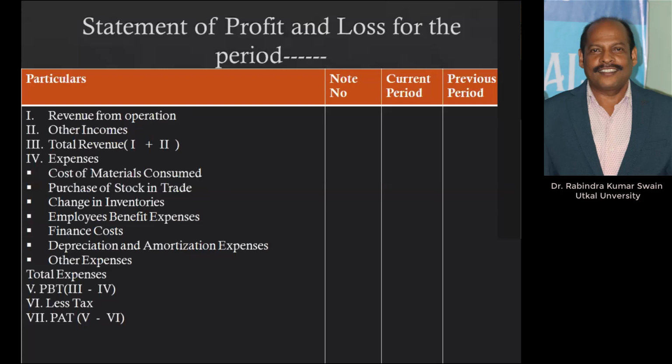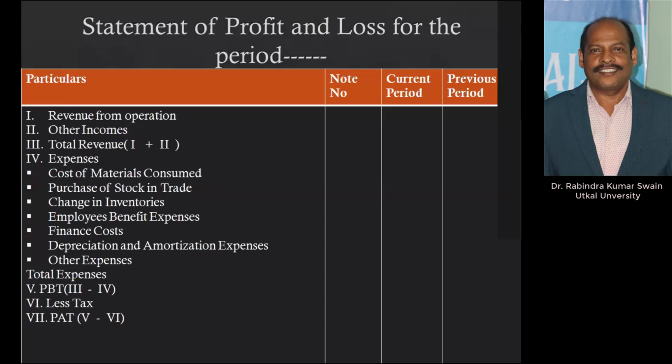Cost of goods sold is calculated in two ways, traditionally as well as according to the modern method of calculating from the PL statement. Again, I am repeating: cost of goods sold is cost of material consumed, plus purchase of stock in trade, change in inventory: if opening minus closing is positive, then plus; if opening minus closing is negative, then it is a minus.